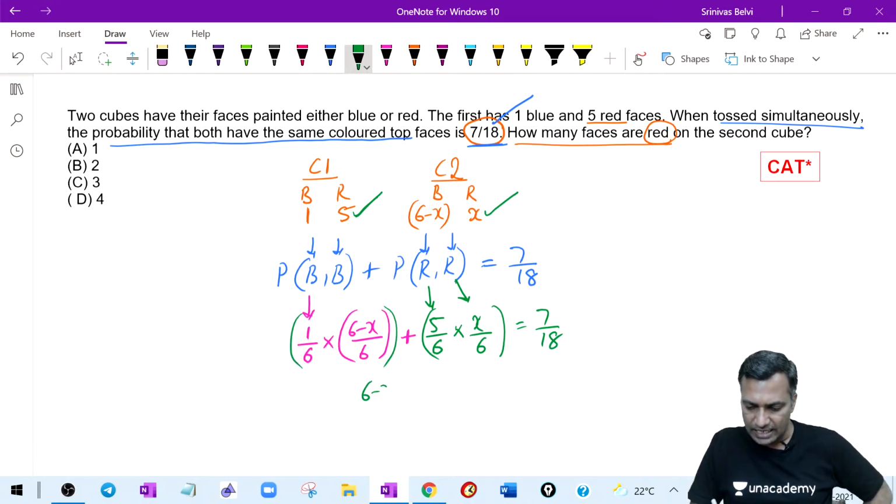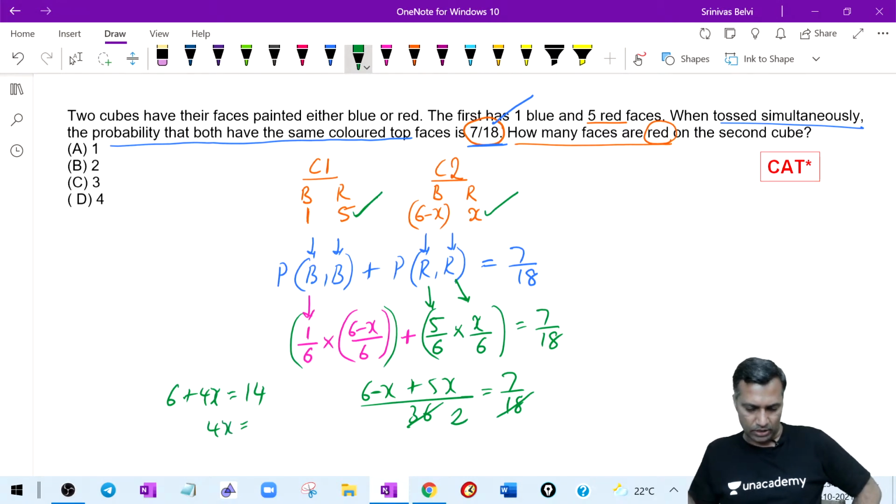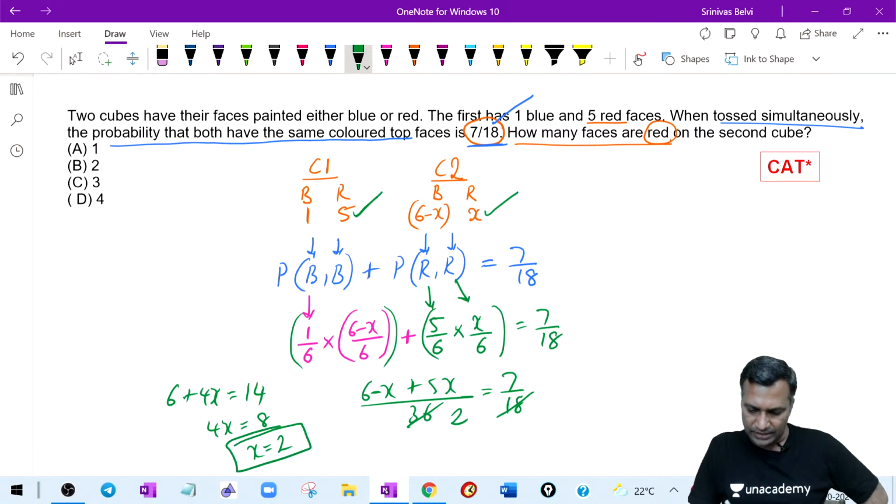You are saying that (6 minus X plus 5 times X) divided by 36 is equal to 7 divided by 18. 18 one time, 18 two times, and hence you are saying that 6 plus 4X is equal to 14. Therefore, 4X is equal to 8, and hence X is equal to 2.